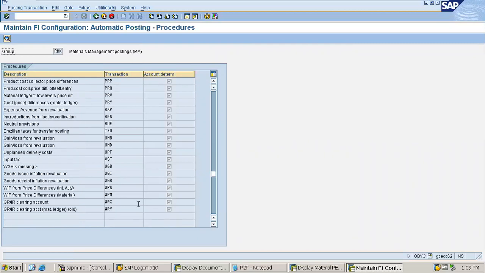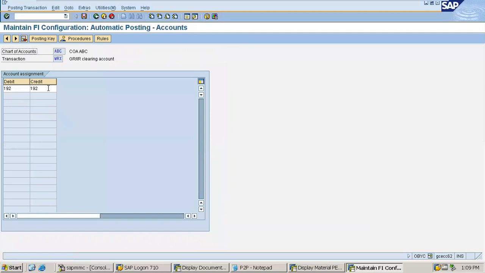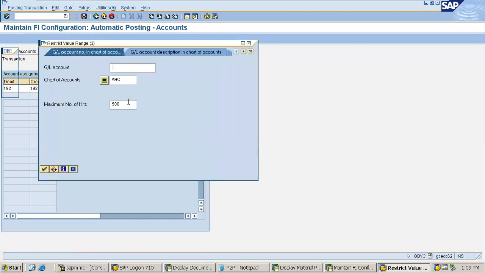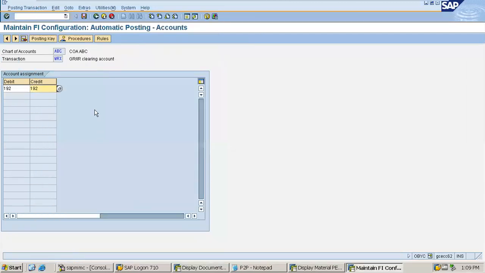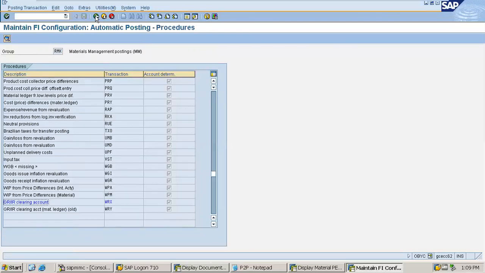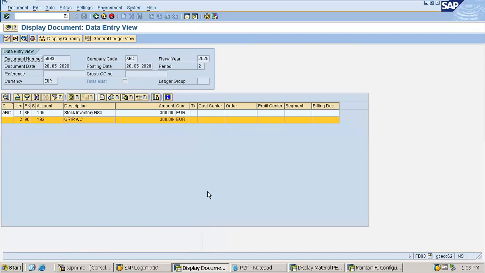WRX. Yes, WRX. Going inside, 192 must be the GRIR account. 192 is the GRIR account. Absolutely fine. So here the accounts are assigned, and from here the system reads what must be debited and what must be credited while doing the GR. So this is the accounting assignment. So this step is clear to you.